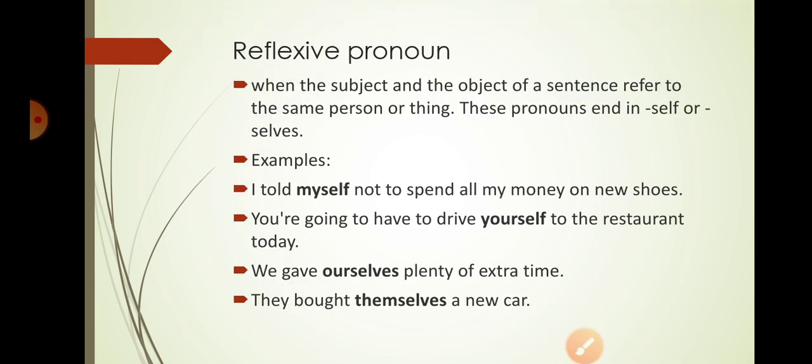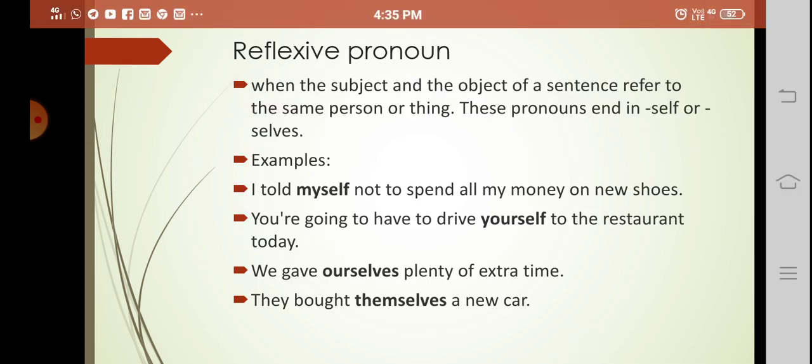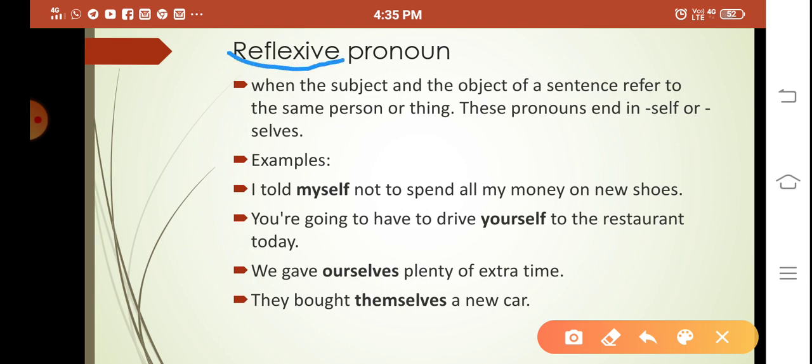Reflexive pronoun. Reflexive pronoun means it reflects. The name indicates it reflects something. We'll see what that is. When the subject and the object of the sentence refer to the same person or thing, these pronouns end in self or selves. If it is a singular form, then you have to use self. If the pronoun is in the plural form, then you have to use selves.